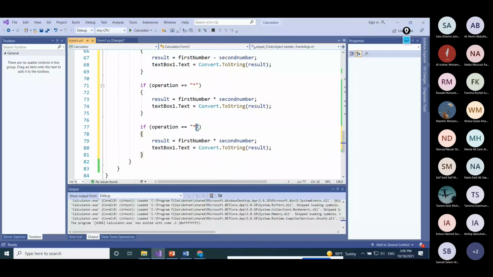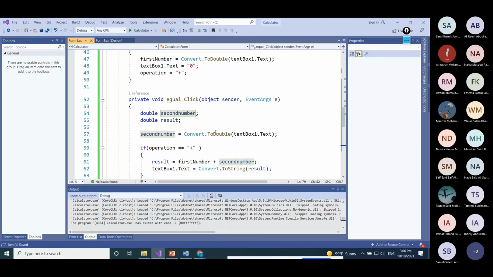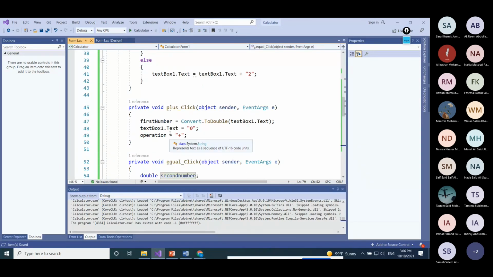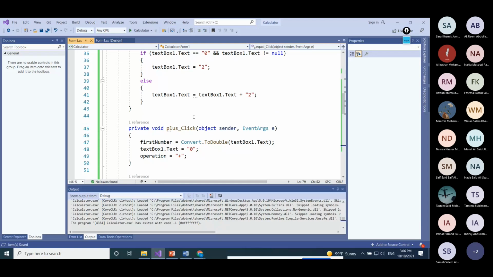Then you have to do divide. But for divide, you have to be careful because you need to check so that you will not fall into the divide by 0. If the second number is 0, then you have to show a message box that this kind of operation is not allowed. So that's how you can build the calculator. Now I wanted to continue on this code actually to build the full calculator.